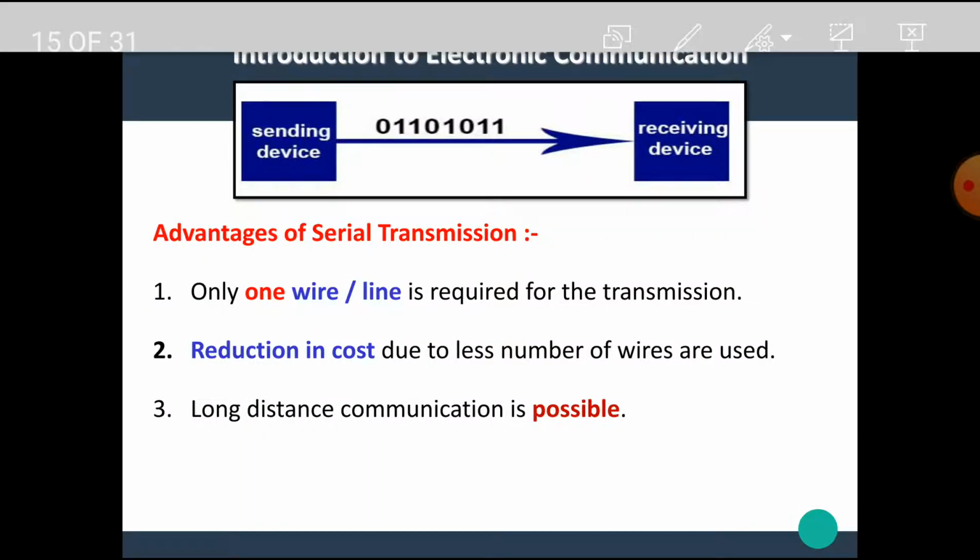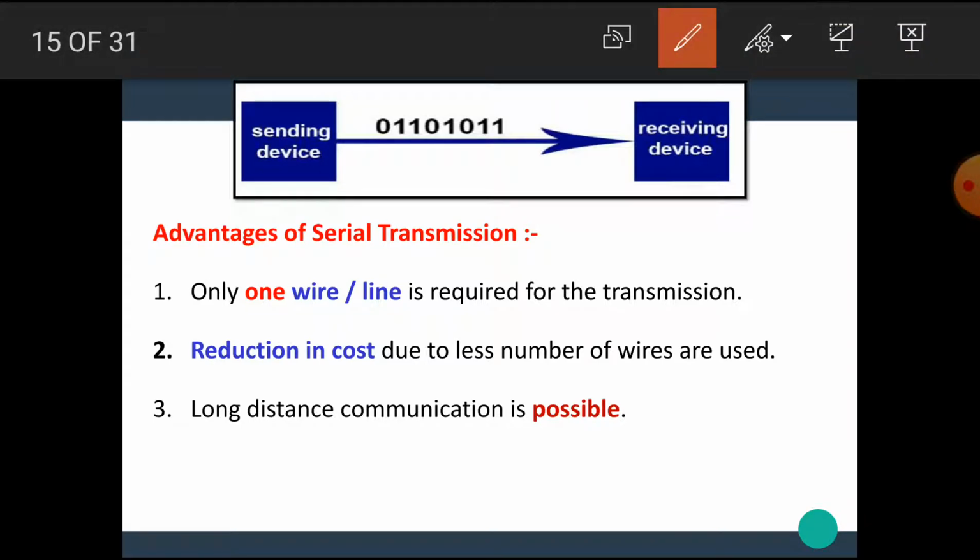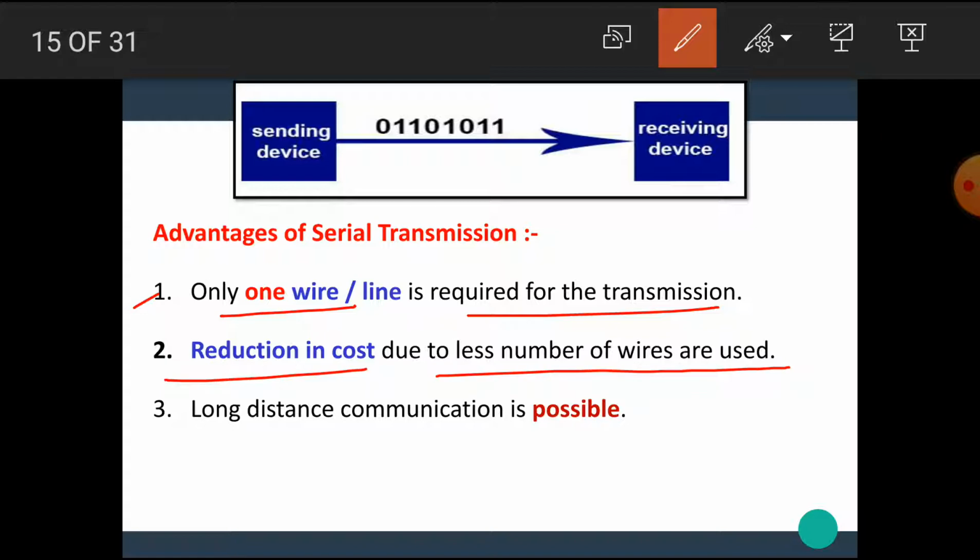The advantages of serial data transmission are as shown here. Only one wire or line is required for the transmission. Reduction in cost, as fewer wires are used. In parallel data transmission, multiple wires are used, hence the cost is high. In serial data transmission, only a single wire or single line is used, hence the cost is low. The third advantage is that long distance communication is possible.